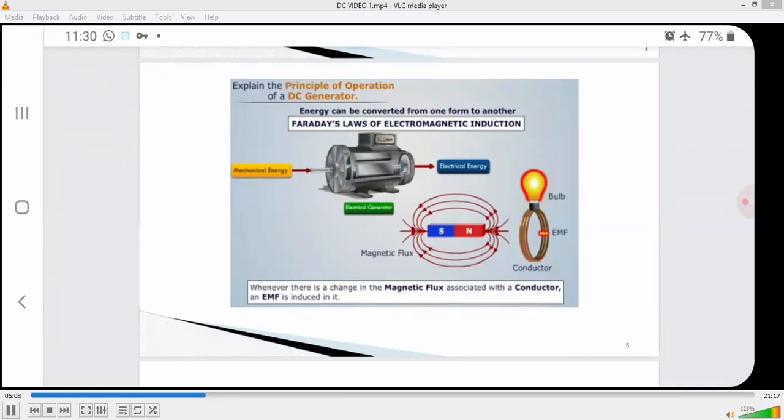Here we have a bulb, conductors and EMF. Whenever the conductor is closed, the current flows through the conductor. Across the conductor, the EMF will be induced. Due to the EMF, the light will glow.